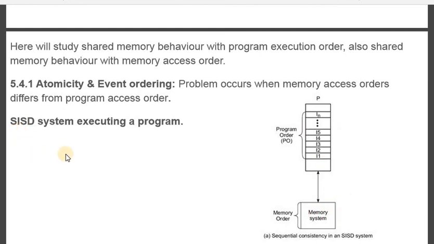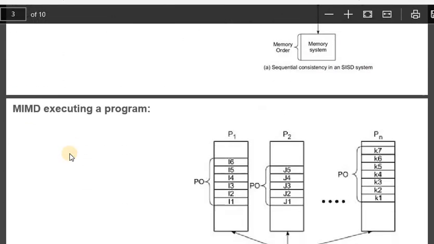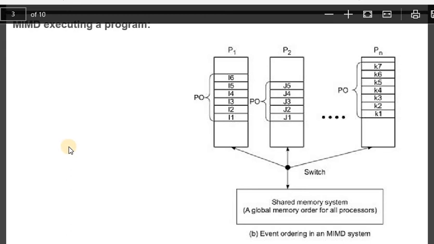So how about MIMD? See here, in MIMD, multiple processors execute different types of instructions. This is program 1, which has instructions named I. This program has instructions named J, and the nth program has instructions named N. They all should share some memory, that is for sure.